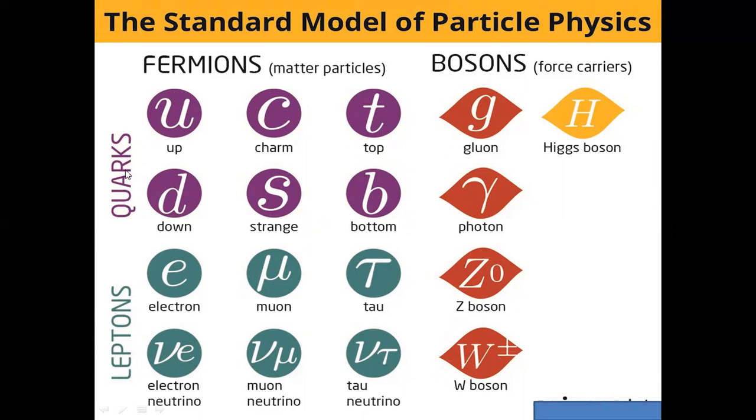Quarks are six types: up quark, down quark, charm quark, strange quark, top quark, bottom quark. And leptons are of three generations: electron, electron neutrino, muon, muon neutrino, tau, tau neutrino. And bosons are two types, gauge boson and Higgs boson. Gauge bosons are gluon, photon, Z boson, W plus minus boson, and the Higgs boson.